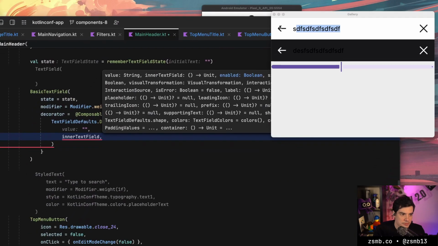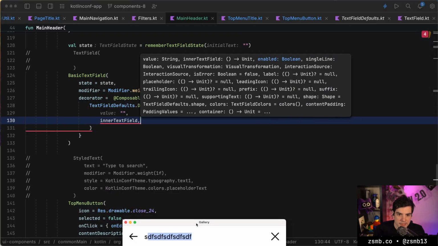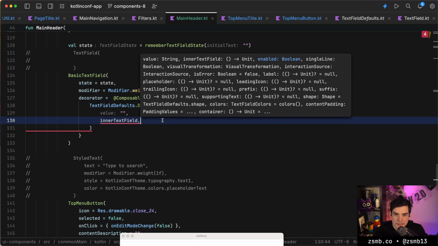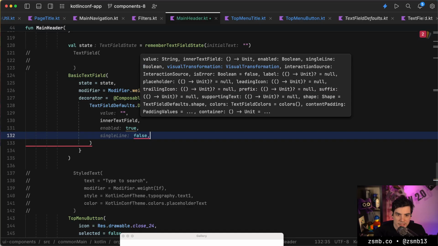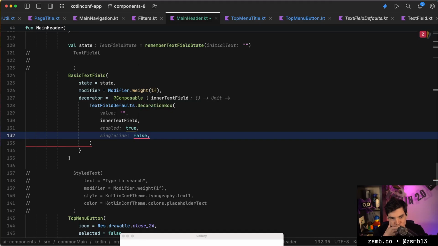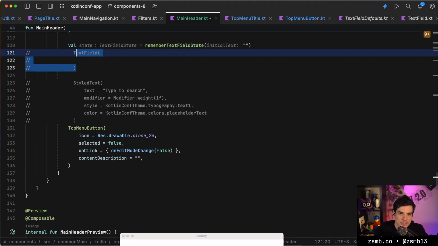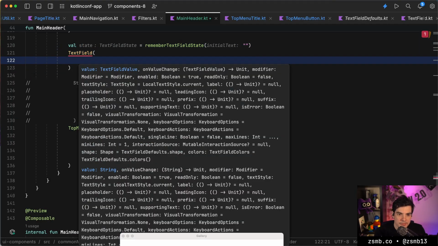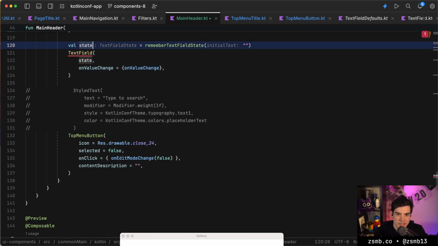My app is constantly blocking. Sorry, let me move that window back in its place, somewhere like this. So it needs an inner text field, whether it's enabled, whether it's single line. This is a lot of effort. Okay, we're just going to go with text field. That's too much hassle. So text field has a value, an on value change, which gives us a new value.